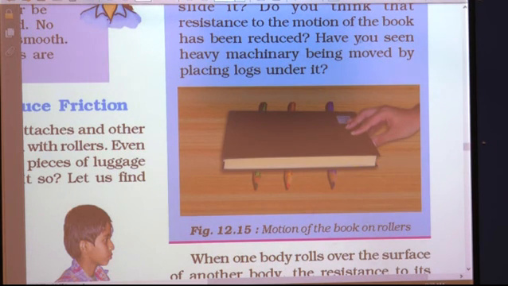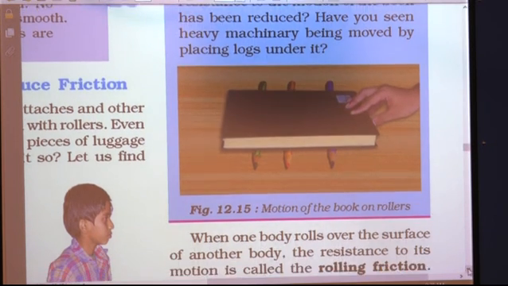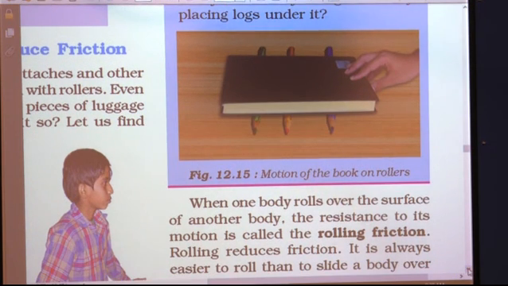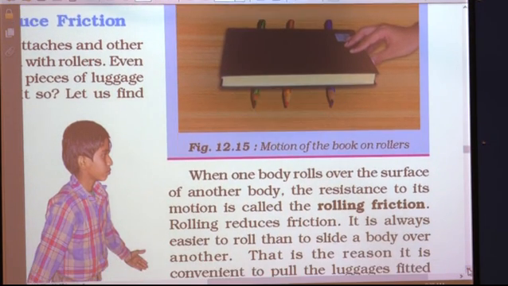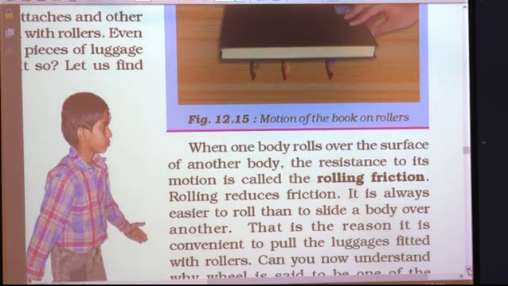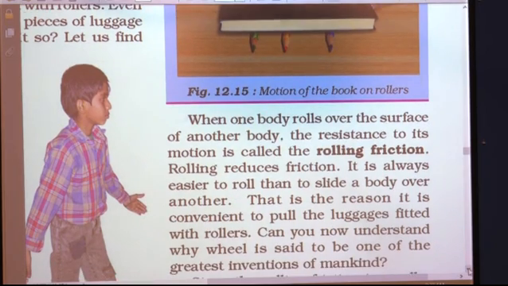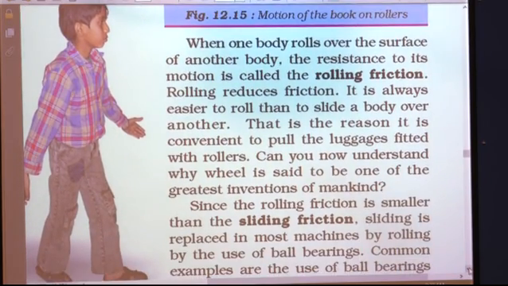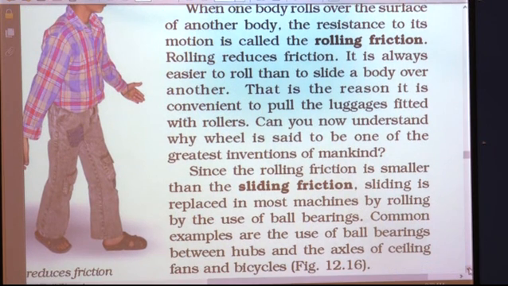Have you seen heavy machinery being moved by placing logs under it? Yes. Heavy machines can also be moved very easily by placing big logs of wood below them. When one body rolls over the surface of another body, the resistance to its motion is called rolling friction.